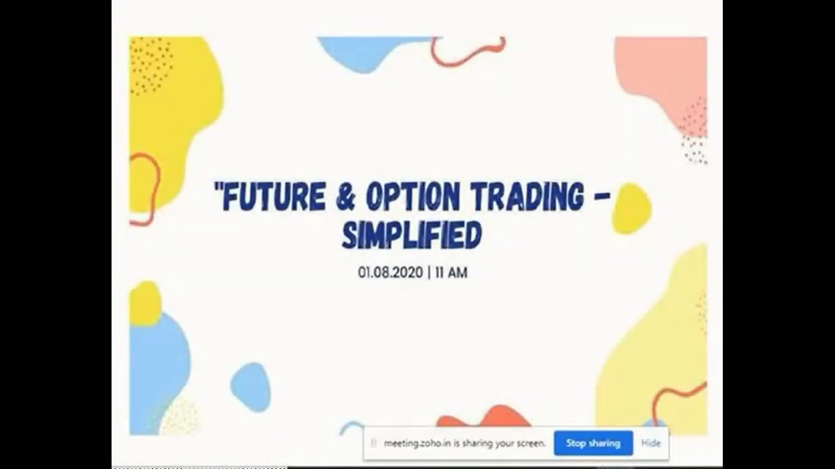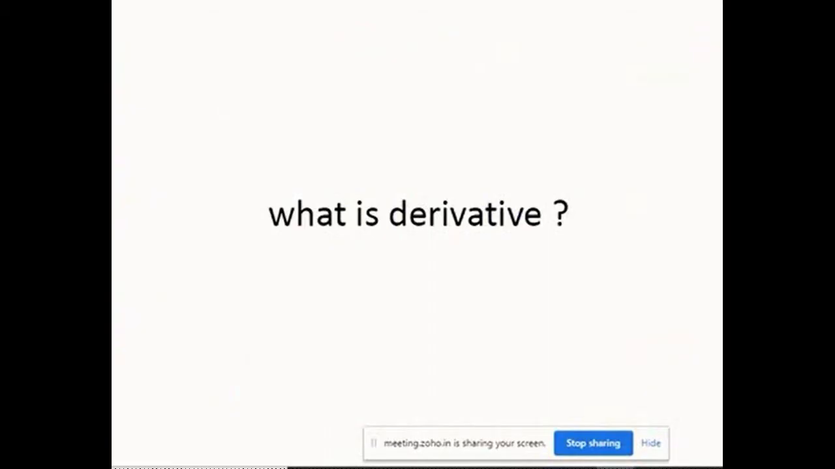Future and option trading. Now, what is a future? What is an option? To understand futures and options, you have to understand the term derivatives. Now, what is a derivative? Again, another terminology you might be thinking. First futures, options, and now derivatives. Thinking that it is complicated.